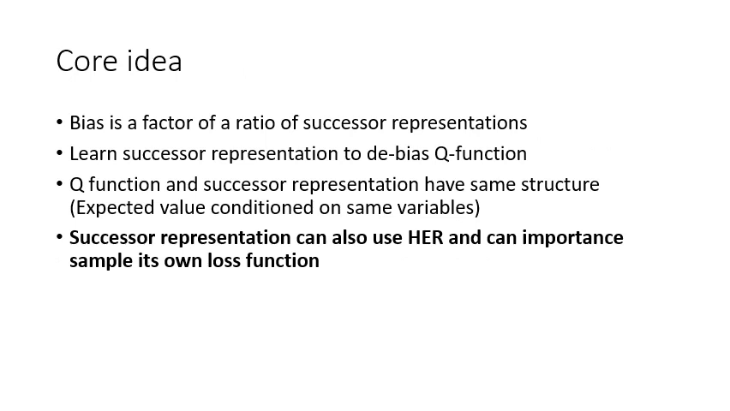This brings us to the core idea of USHER. HER's bias is effectively a ratio of successor representations. Therefore, we can learn a successor representation to debias the Q function. But most interestingly, this successor representation can also use HER, and we can use it to importance sample its own loss function. This allows us to achieve much greater sample efficiency than we would be able to do otherwise.